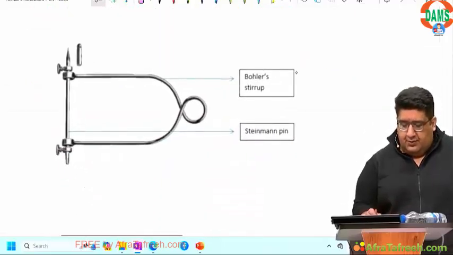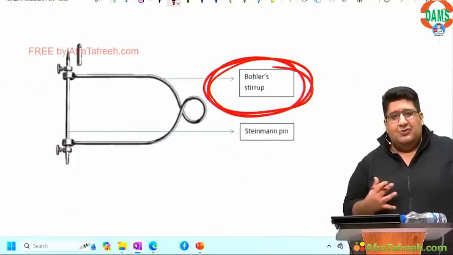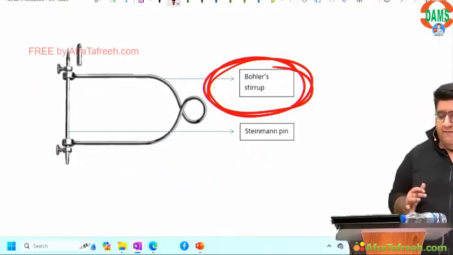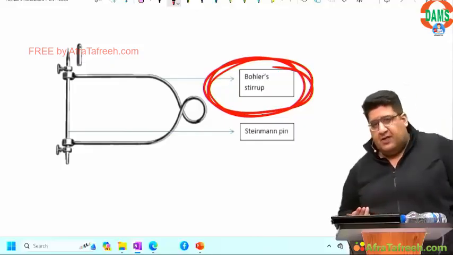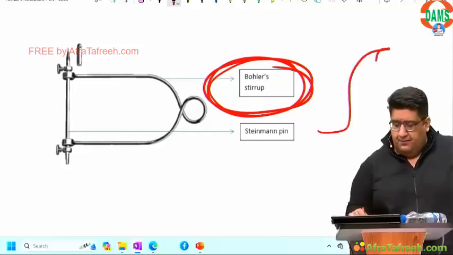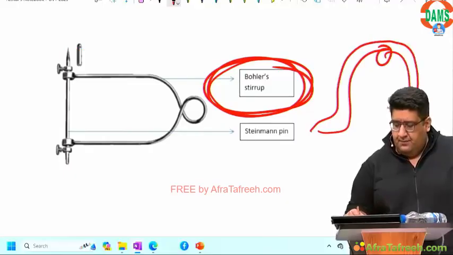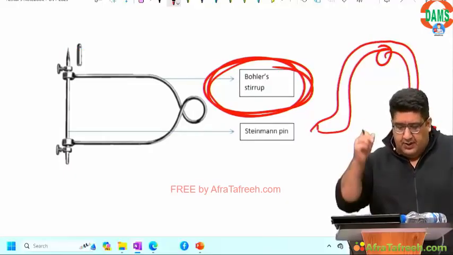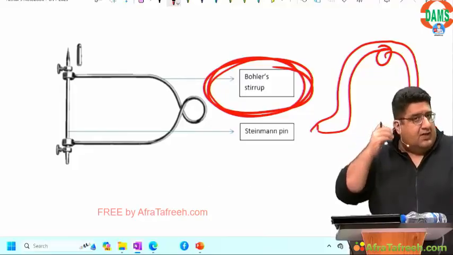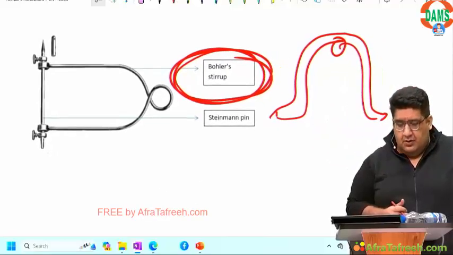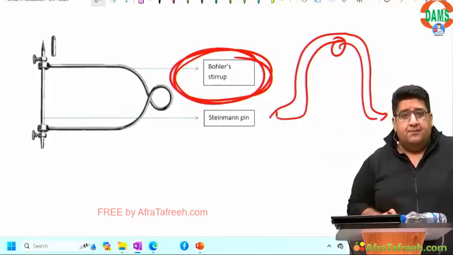Bohler stirrup. Whether you use Steinmann pen, whether you use Dunham pen, whether you use K-wire, at the end of the day, everything has to be connected with Bohler stirrup. Use anything. Alright? Use anything, connected with Bohler stirrup. Done?